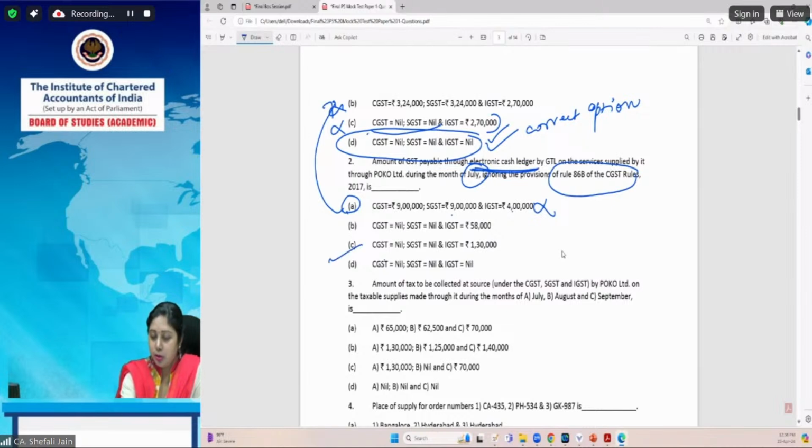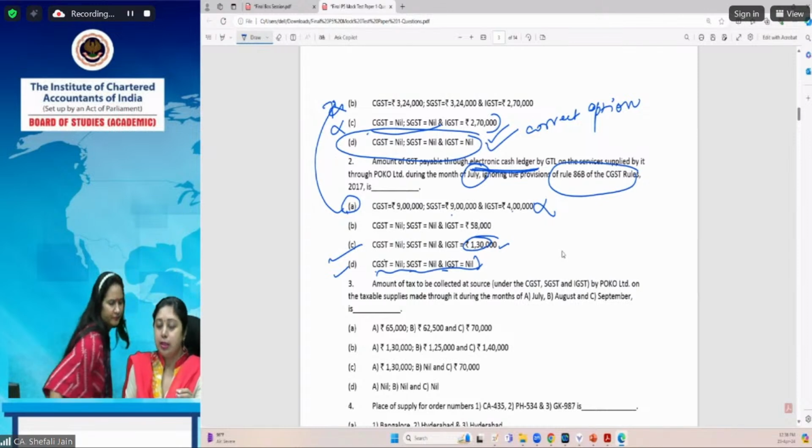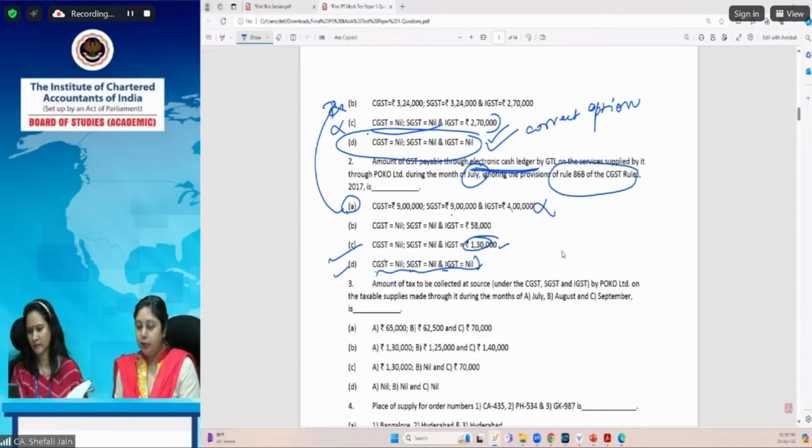Option C is also not correct, IGST is 1,30,000. Option D, CGST, SGST and IGST nil, this is not correct, because we have to take the credit of the motor vehicles, and after setting off the credit, we have got, just a minute.